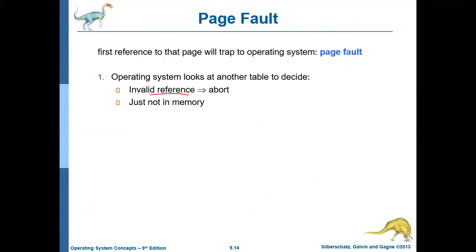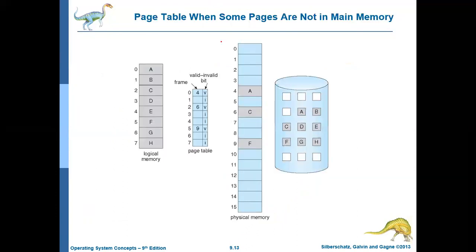Whether it is a legal reference or not. So legal in the sense, say this particular process P1 can access only these pages A, B, C, D, E, F up to H. It cannot access the page, say J. There is a page J. Can process 1 access this particular page J? Is it eligible to access? No. So that is called an illegal access.